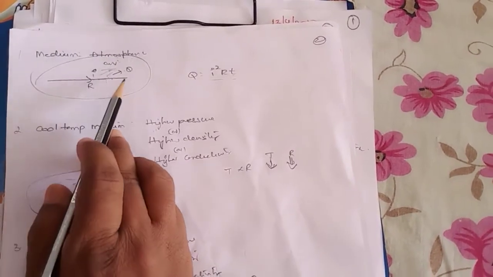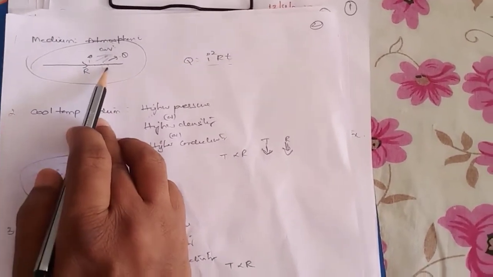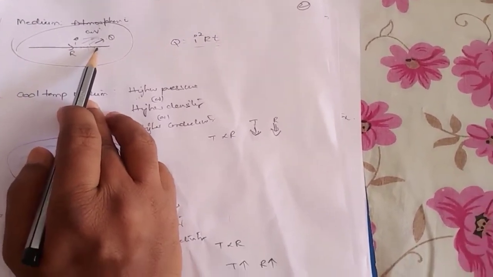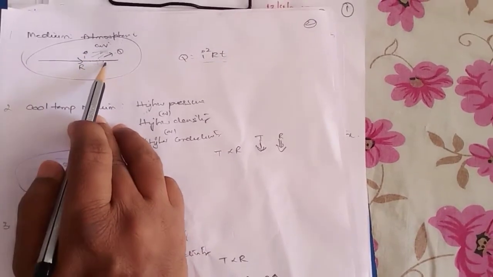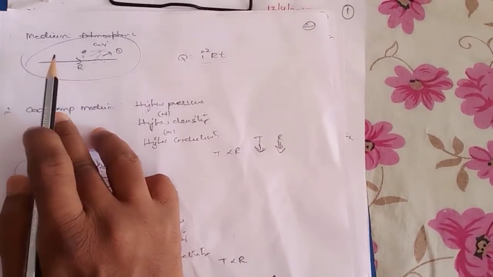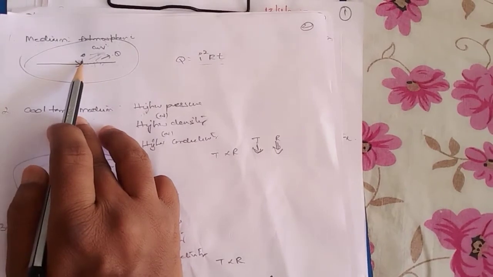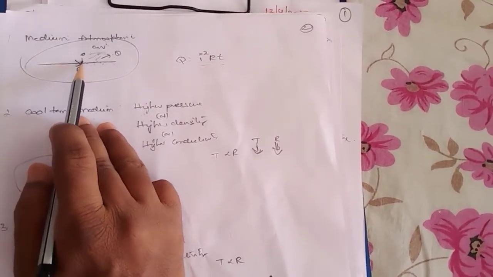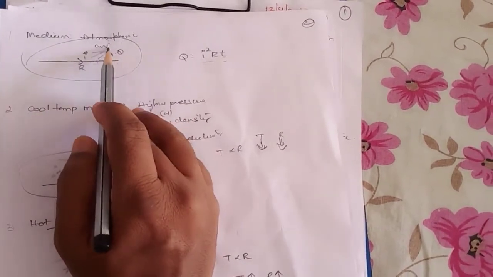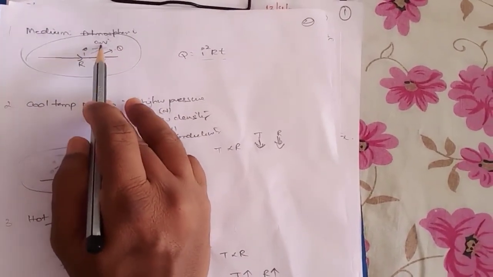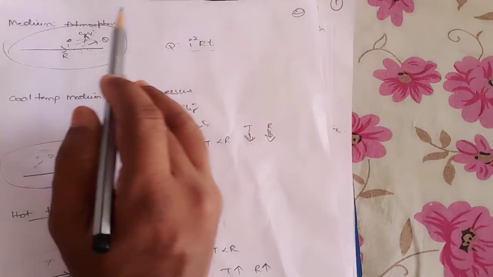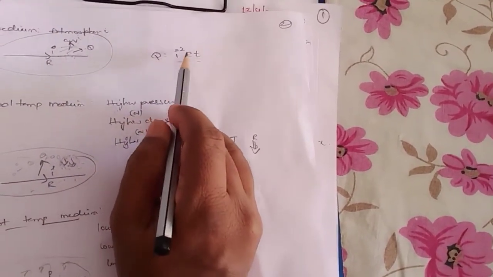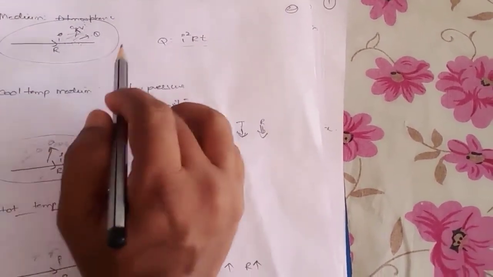So let us take this as a conductor. What is a conductor? It allows electricity to pass through. Let us assume this is an electric conductor having some resistance. Whenever there is a flow of current, what will happen? This conductor gets heated up. As the conductor is getting heated up and it is surrounded by air, the heat tries to transfer into this air. So generally that equation is given as Q equals I square RT. This is under normal atmospheric condition.